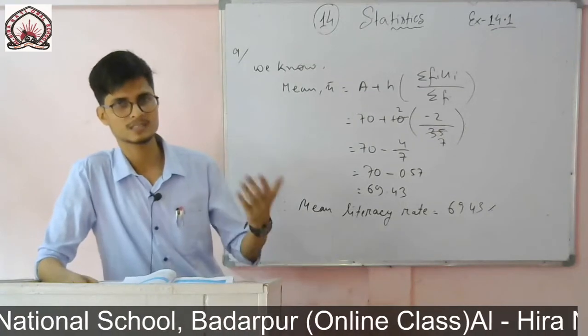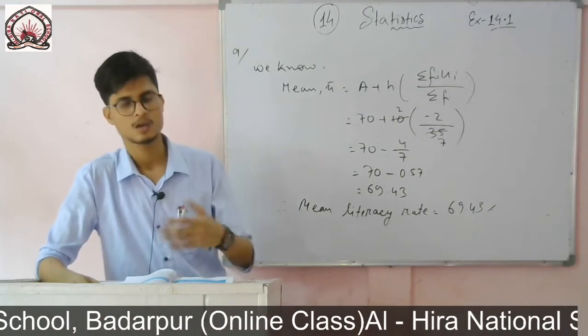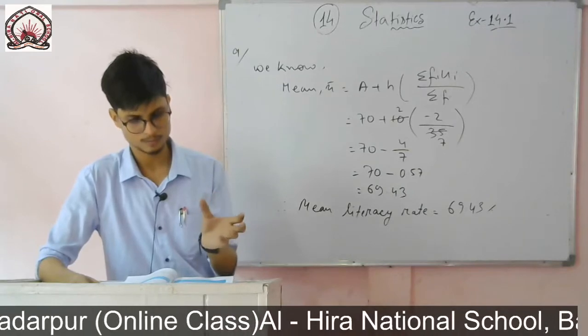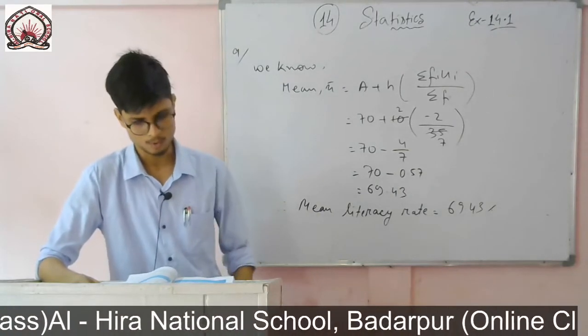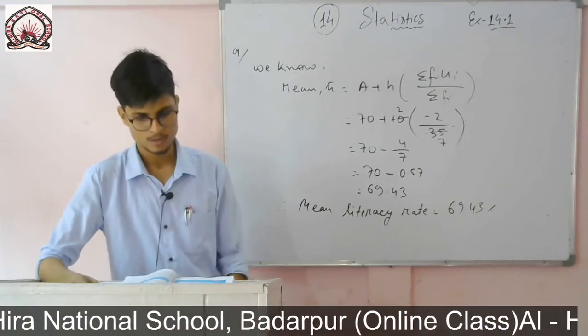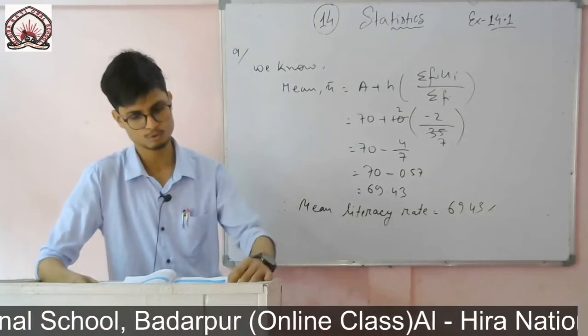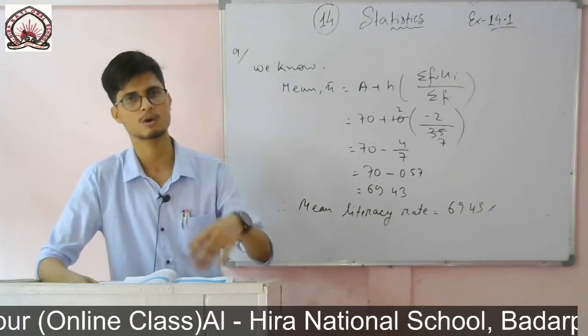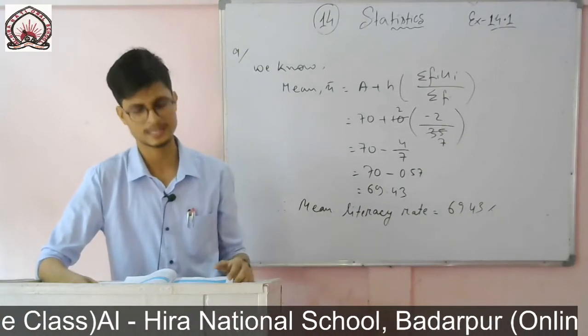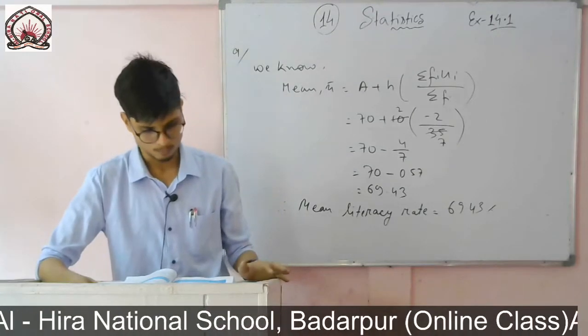So what is mode? In class 9 we have discussed this: there are observations, and the one whose frequency is maximum is the mode. Or we can say that a mode is the value among the observations which occurs most often, that is, the value of the observation having maximum frequency. So the observation that has the maximum frequency will be our mode.